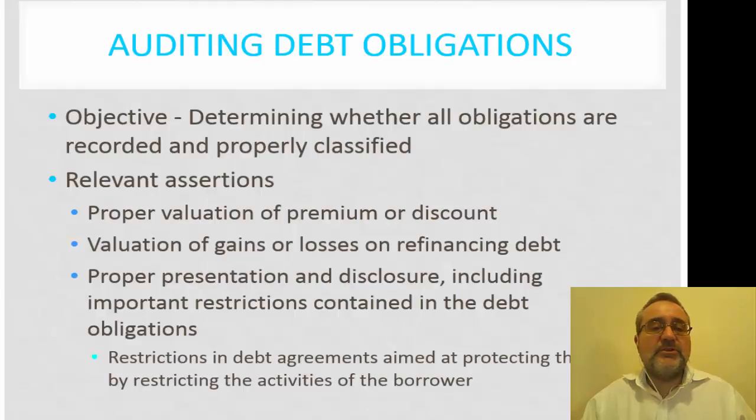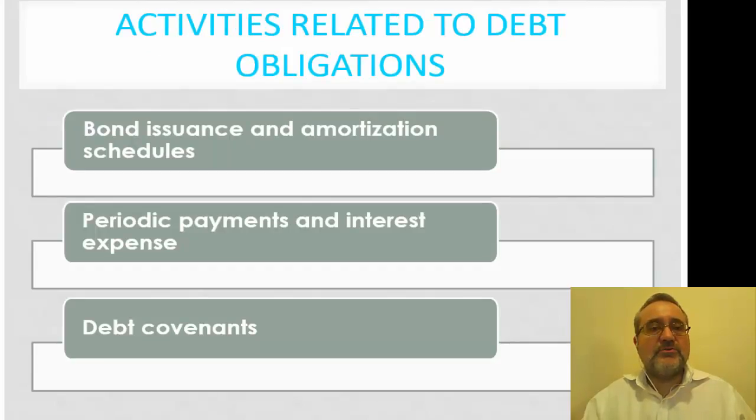The restriction in debt obligation is aimed at protecting the lender by restricting activities of the borrower. One of the things that we're concerned with as an auditor is, are these restrictions creating an unusual barrier from a financial perspective related to the organization? So as we are considering these debt obligations, we absolutely need to understand what these restrictions are. Some of the activities related to debt obligations include developing a schedule, identifying the periodic payments and interest expense, as well as these debt covenants.